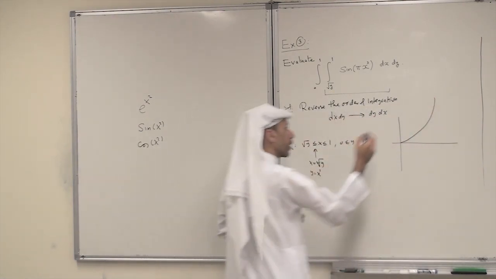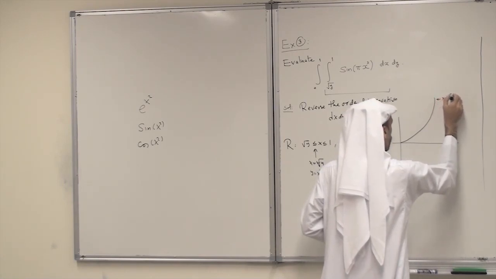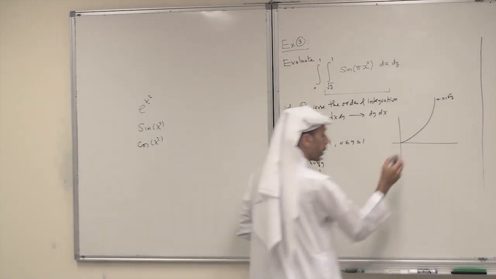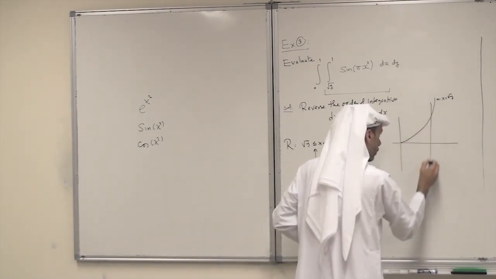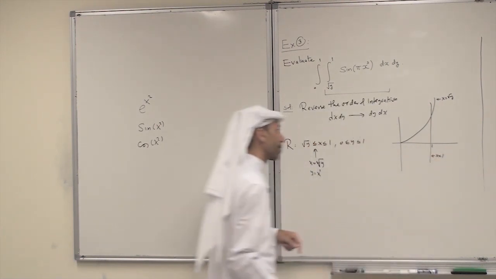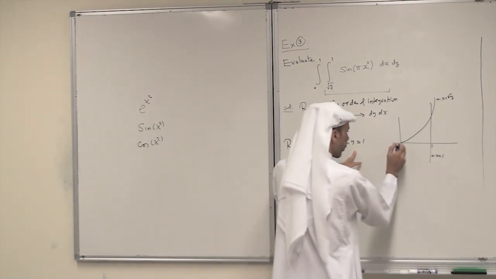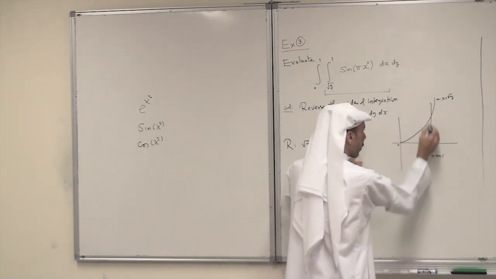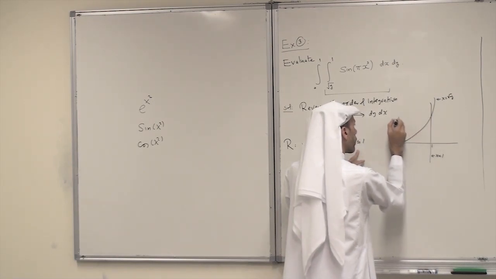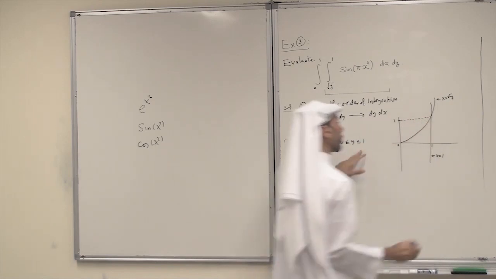So this is x equals root y, to x equals 1. So this is x equals 1. And y between 0 and 1. If x equals 1, y equals 1 also. So this is 1.